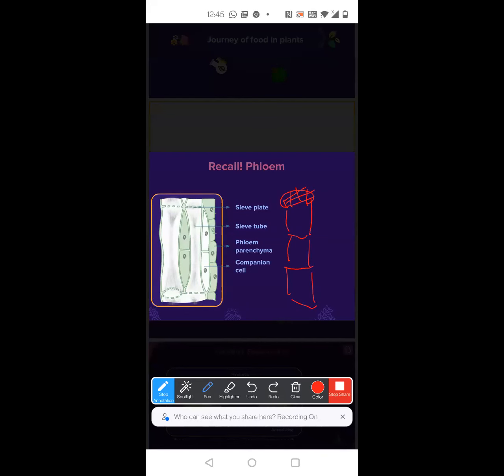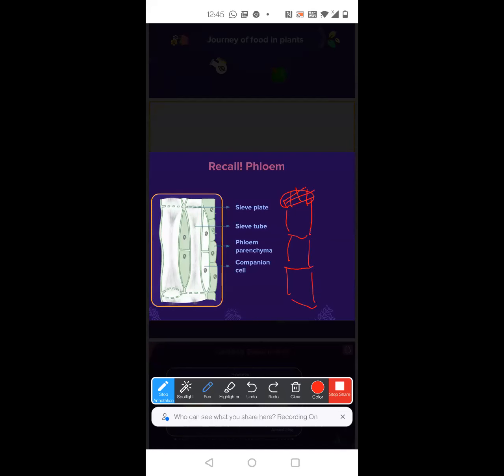So where this name sieve comes from is that, in your home, you will have a filter, like your tea filter, the sieve that they use to filter things. Those mesh things, coffee, tea, everything.